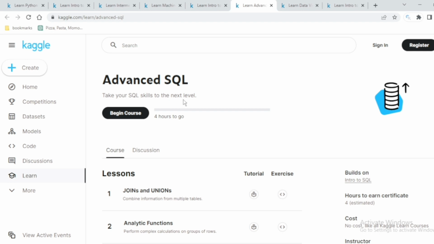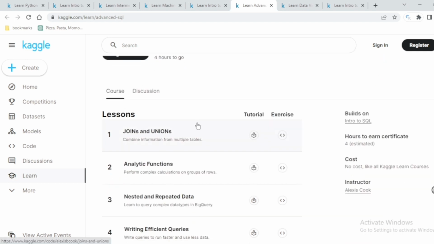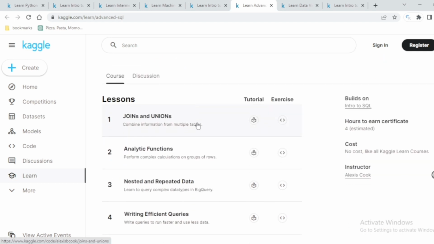Talking about the other, this is Advanced SQL. Take your SQL skills to the next level. Again, a 4 hour course, and by Alex Cook. So joins and unions, analytic functions, nested and repeated data, writing efficient queries. These are the 4 parts of this lesson, and you can try the exercises also.